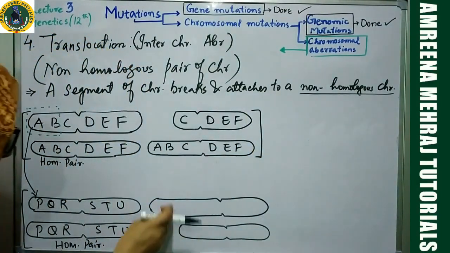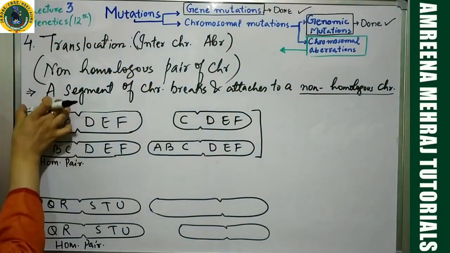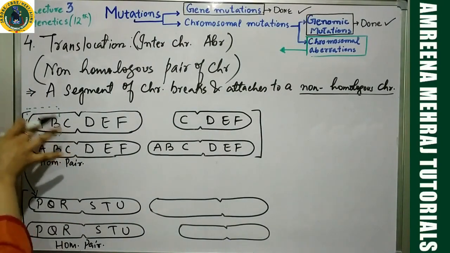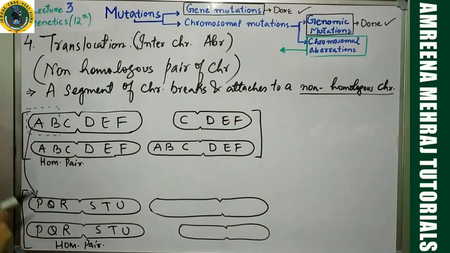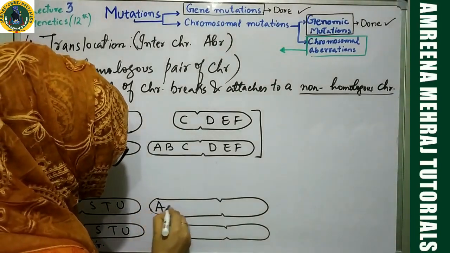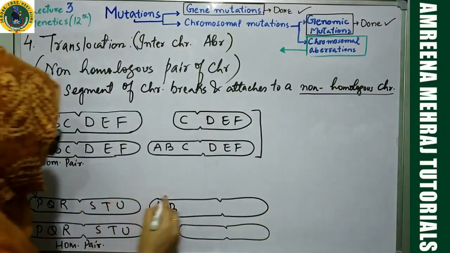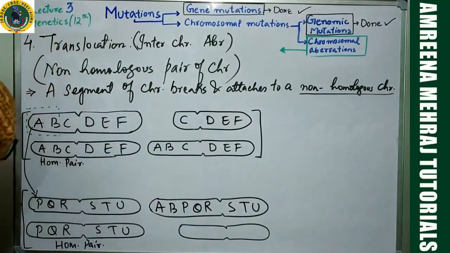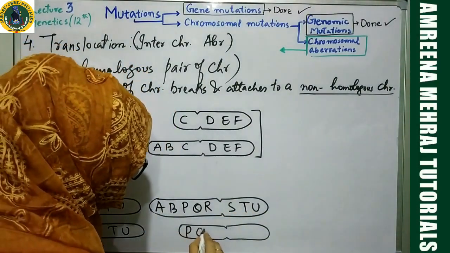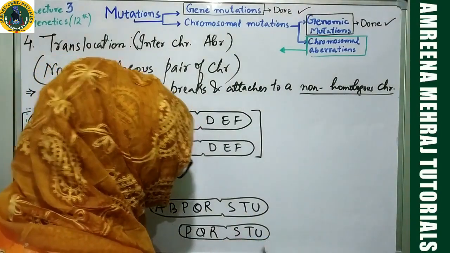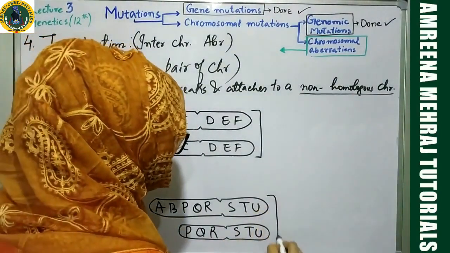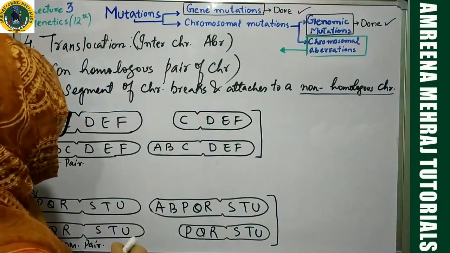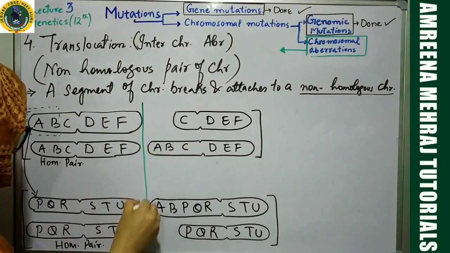Now, what has happened in this? After getting deleted, this segment came and it joined with this homologous pair, which is non-homologous to it. So it came over here. Now you have a condition like A, B, then you have P, Q, R, S, T, U, and this is the same, P, Q, R, S, T, U. What has happened? See, observe these two and observe these two. This is the scenario, this particular thing, which I will cover in green.